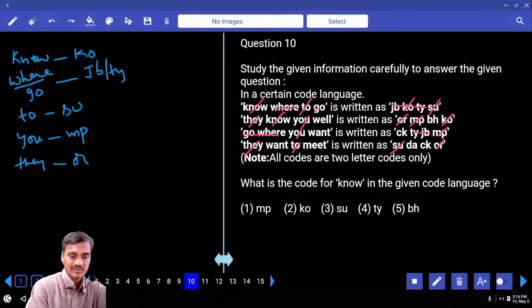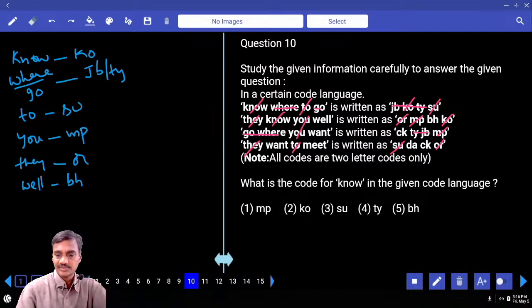Then in the second, what is the word that is left over? Will. And the code that is left over is BH. The code to the word will is BH. Then, now in this one, want is the word that is common between third and 4.